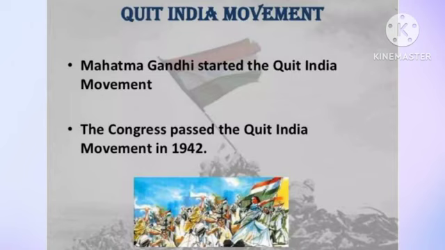Cripps Commission put forward certain suggestions in front of Indians. So, to smoothen the Indians, the suggestions put forward were giving dominion status to India, that will give a freedom status to India, forming constituent assembly for the purpose, and giving freedom to the states to either join or remain out of the union.